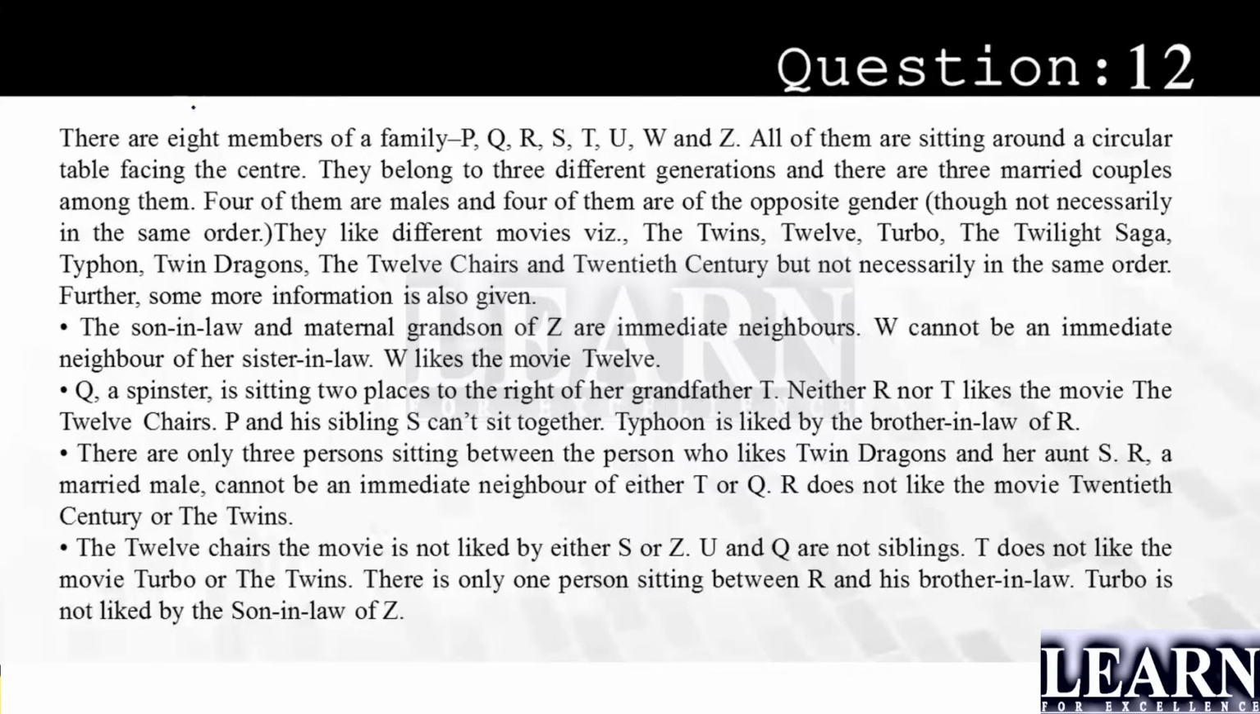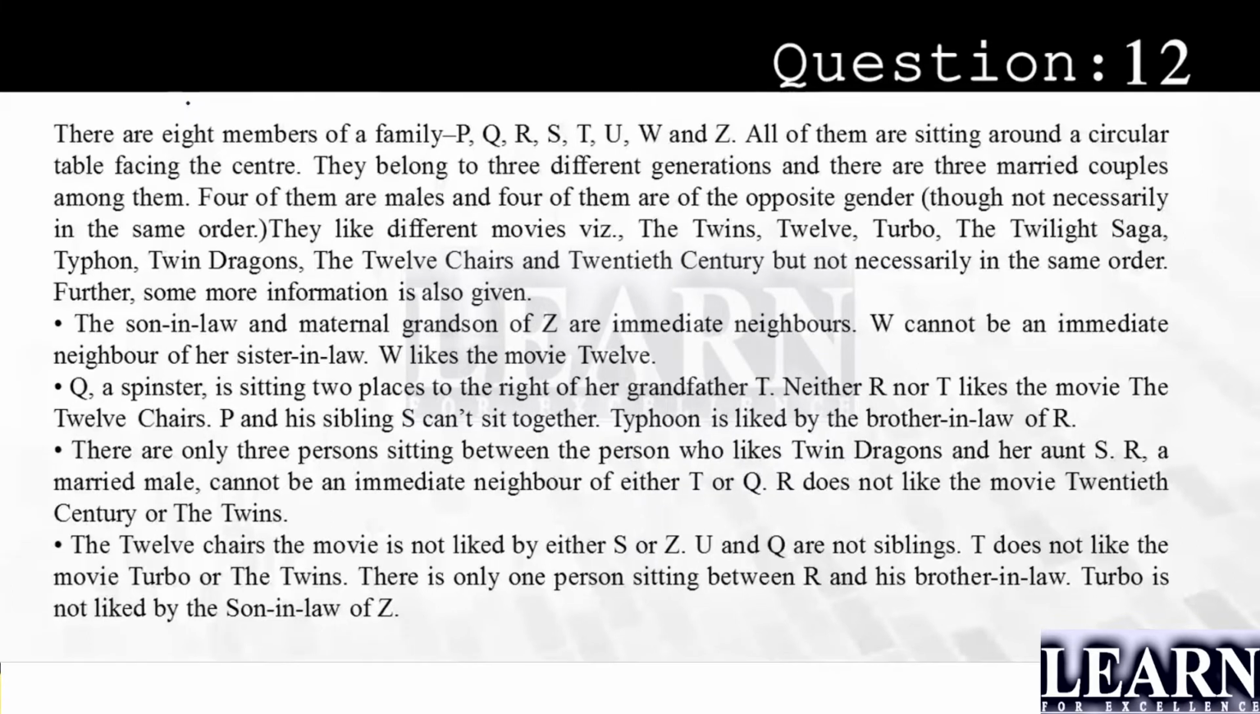And there are 3 married couples among them. 4 of them are male and the remaining 4 are female, not necessarily in the same order. They like different movies: The Twins, 12, Turbo, Twilight Saga, Typhoon, Twin Dragons, 12 Chairs, 20th Century, but not necessarily in the same order. Further, some more information is also given.